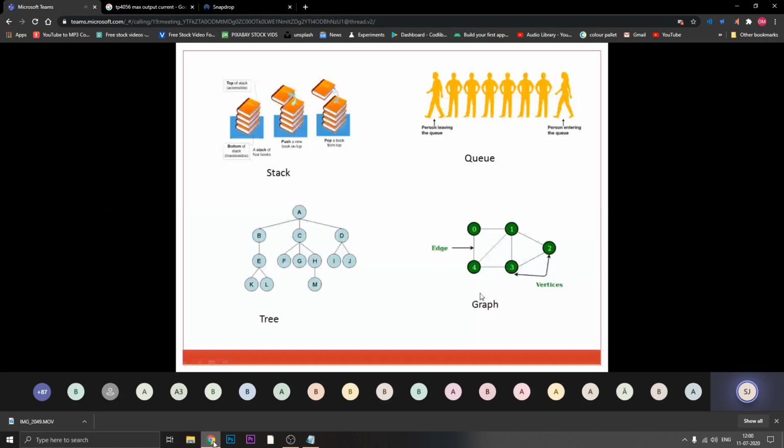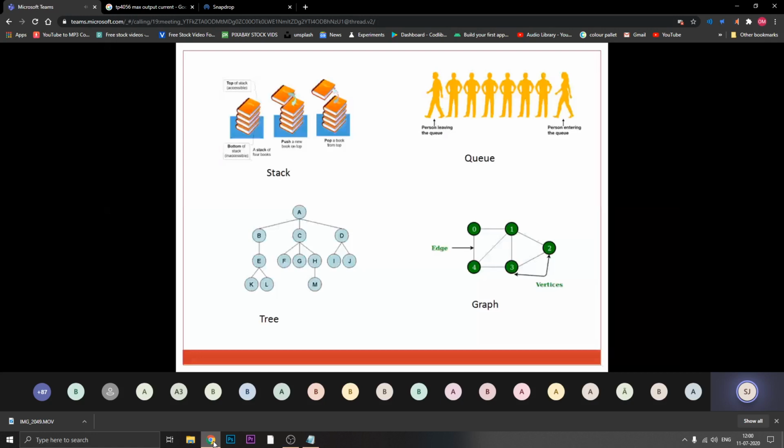So whenever I am considering a graph, the circles indicate vertices, and the lines that connect those vertices are called edges. So I have possible edges and possible vertices if I am going from source to destination.